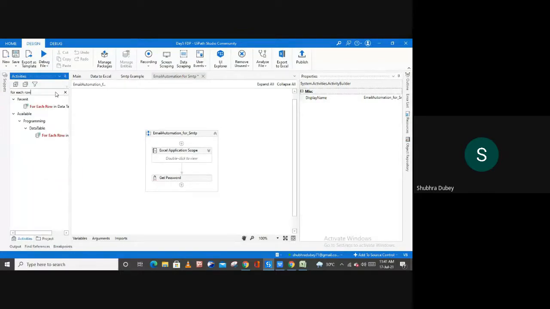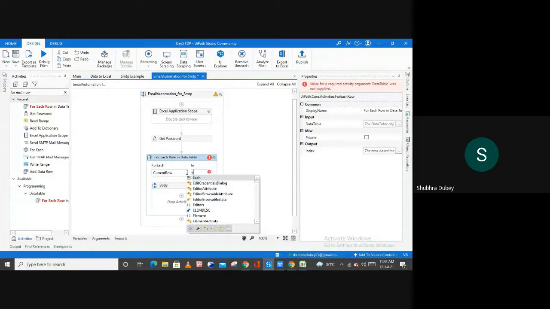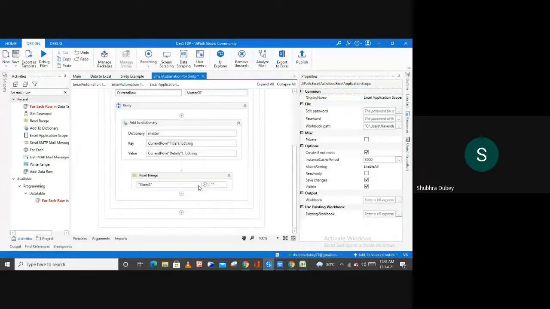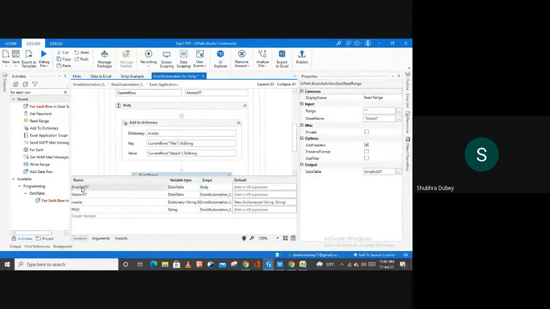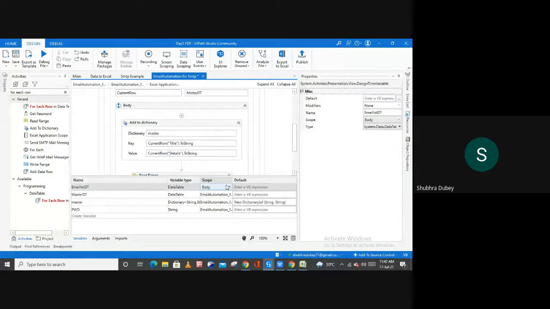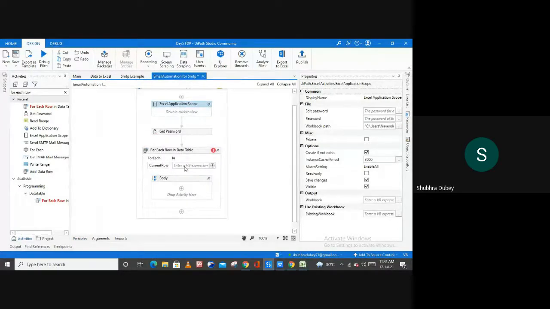For each row in data table, use this activity, and here simply mention your variable. I have to increase the scope of the variable which we used in the read range activity, which is email list DT. So now let me increase the scope to the highest scope, so that I can use that particular variable over here.